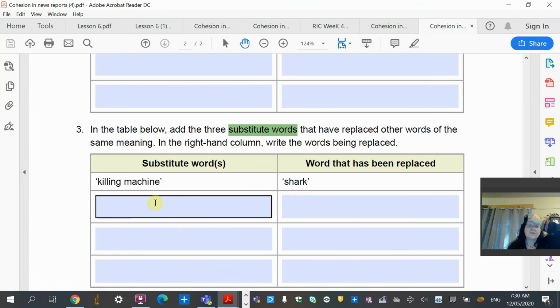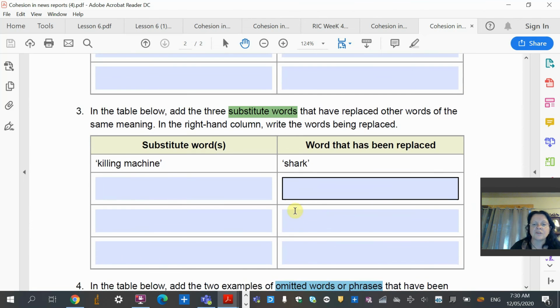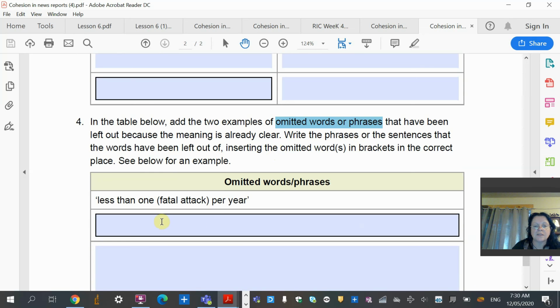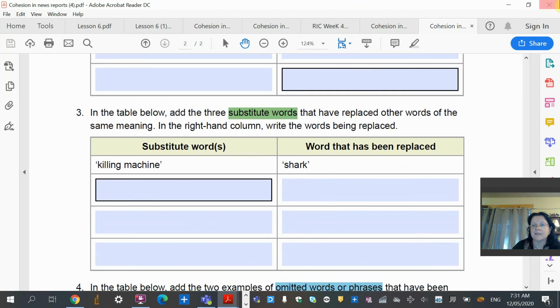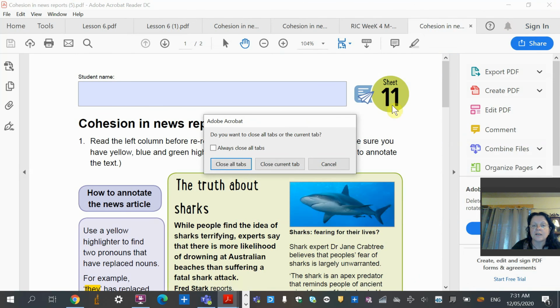So you go through and do that first. They're killing machine, man-eaters here for sharks. I found one for you, so that should help. So read through the text and find it. And omitting words, if they've shortened something down, less than 1 meaning fatal attack in a year, just write that in. Okay, and that's it for our focus writing, and we'll do the last lesson tomorrow.